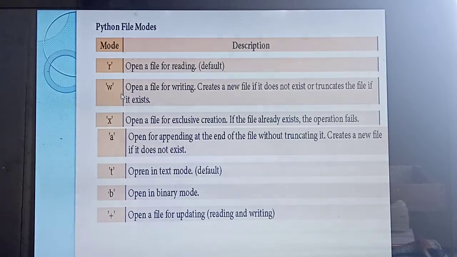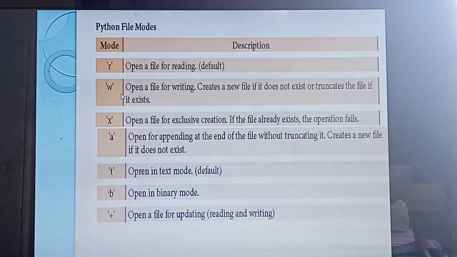Next, x means exclusive creation. Open a file, one file among another one. If the file is already present, it will give the message that the operation failed. Understood? Next, a means appending. The word appending you have studied in string operators. Append, what's the meaning?